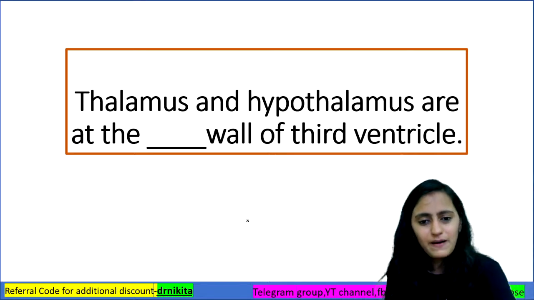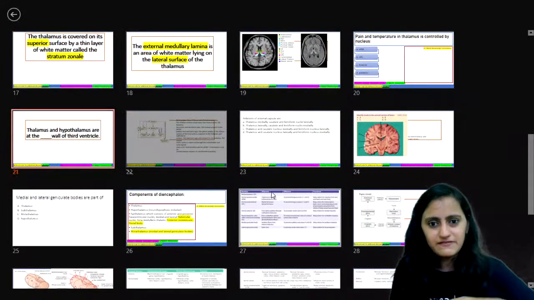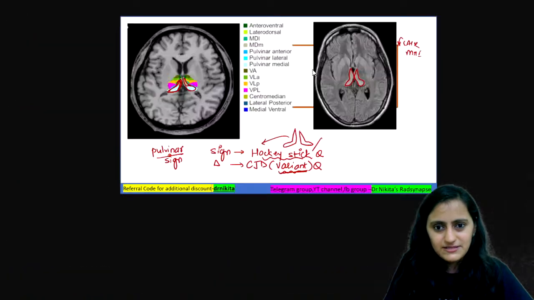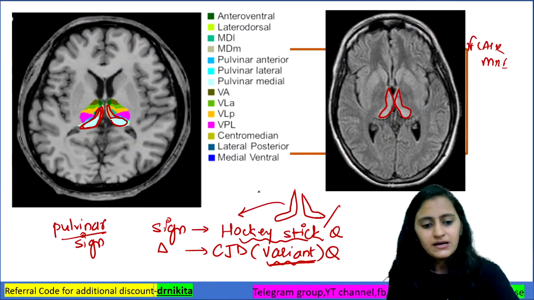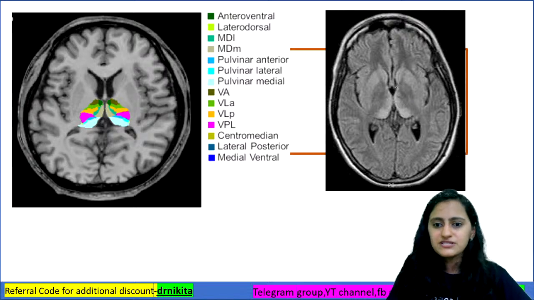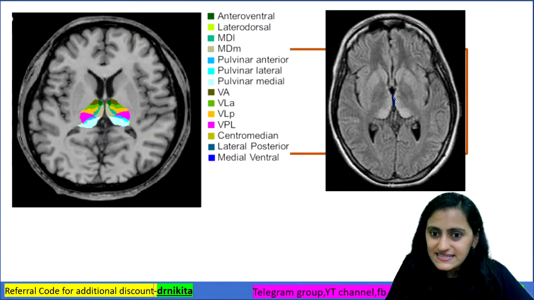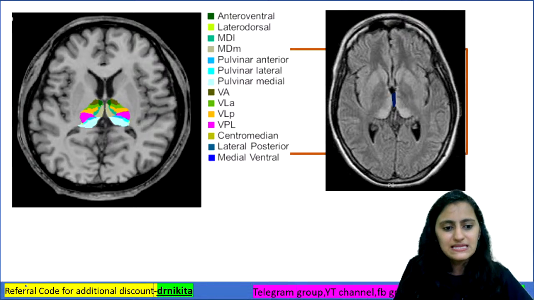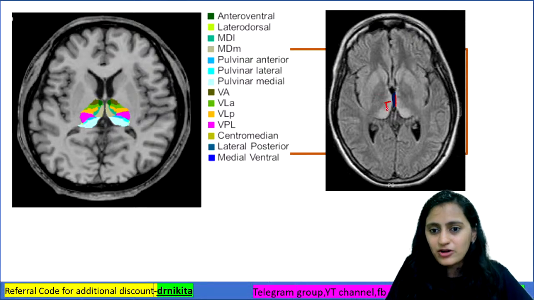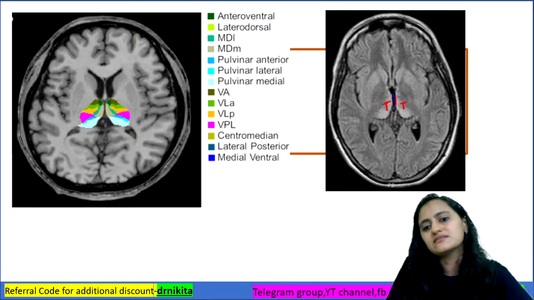So if I go back to the image where we saw the thalamus, let us see this image. Now in this image, where do you see the third ventricle? The slit-like structure in between, that is the third ventricle. And on either side of the third ventricle, you see the thalami.